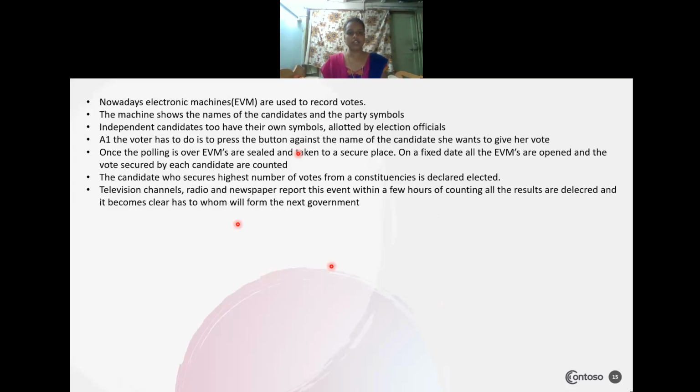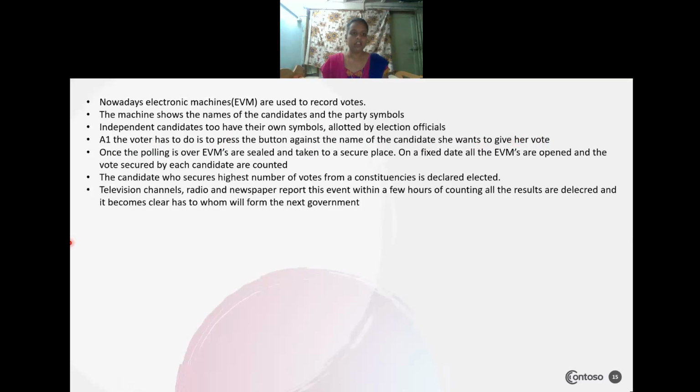So nowadays the electronic machine, that is the EVM, is being used to cast votes. The machine shows the name of the candidate and the political party symbol. Independent candidates can also stand in the election, and they are allotted their own symbols by the election officials. So the voters can vote for the independent person also. The voter has to press the button against the name of the candidate he or she wants to give the vote.